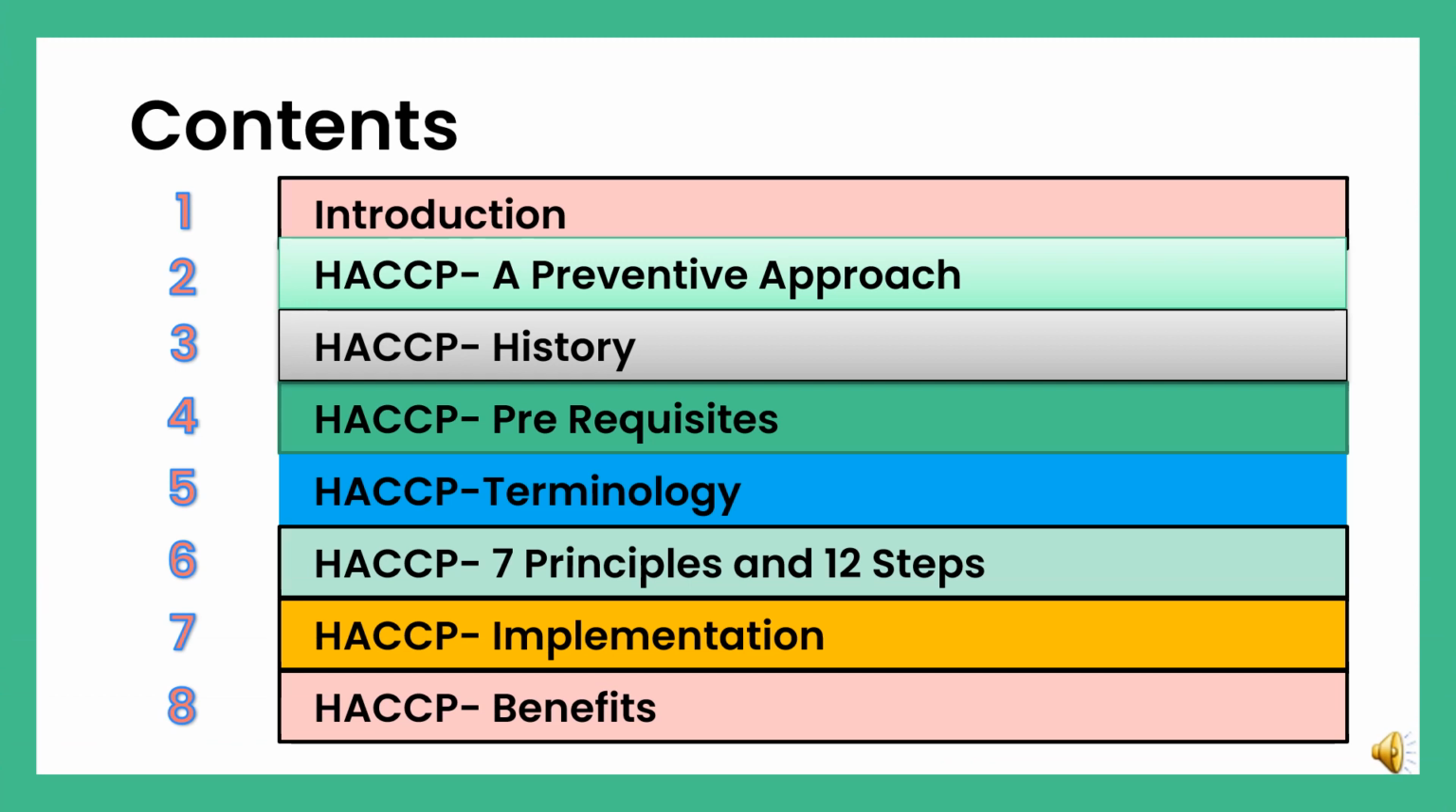So now let us look at what are the topics we are going to discuss in this video. We will first start with the introduction, then we will look at HACCP as a preventive approach. We will know about the history of HACCP, the prerequisite of HACCP, the terminologies related to HACCP, the 7 principles and 12 steps that are involved in HACCP, implementation part of the HACCP, and finally the benefits of HACCP.